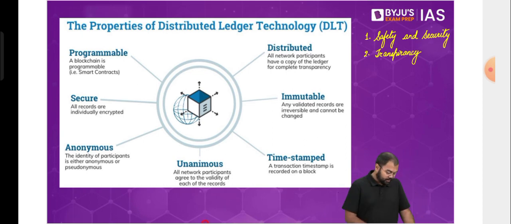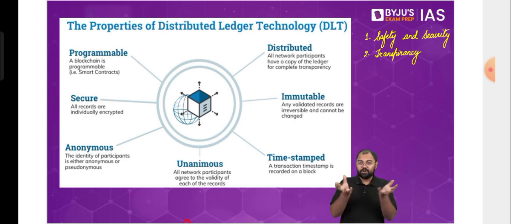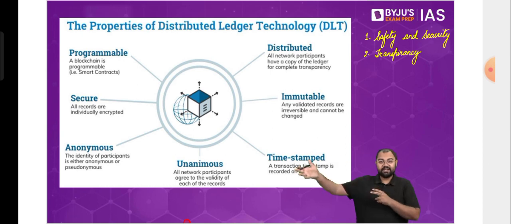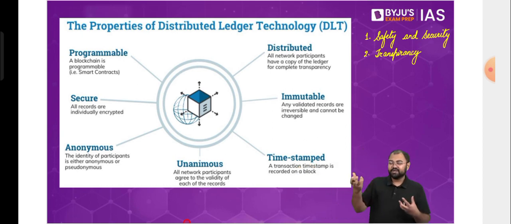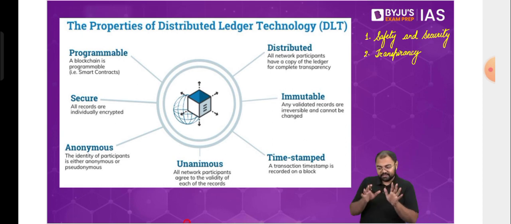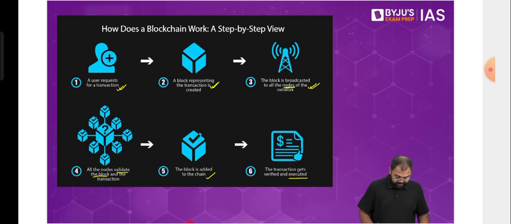Now, overall, when it comes to its safety and security, understand the basic working of blockchain. First and foremost, we are talking about this block, correct? This block will be created as a transaction, it will go to certain nodes, then it will be validated, and then it will be added to the blockchain. This is the entire thing that is happening. So what exactly do we mean by this block? What is this node? What is this validation? We just need to understand all these so that we can get the basics of blockchain technology. So let's say if we are talking about this, let me take a blank slide here.